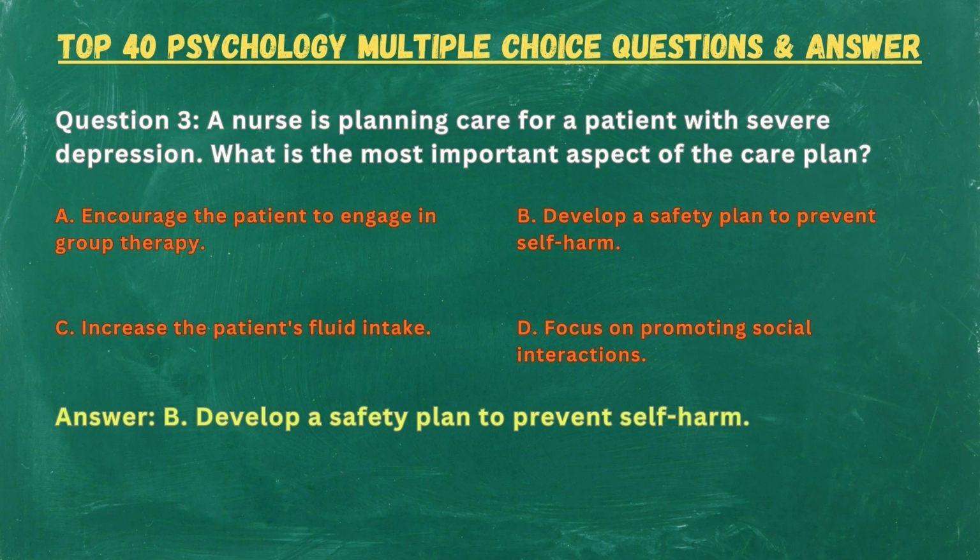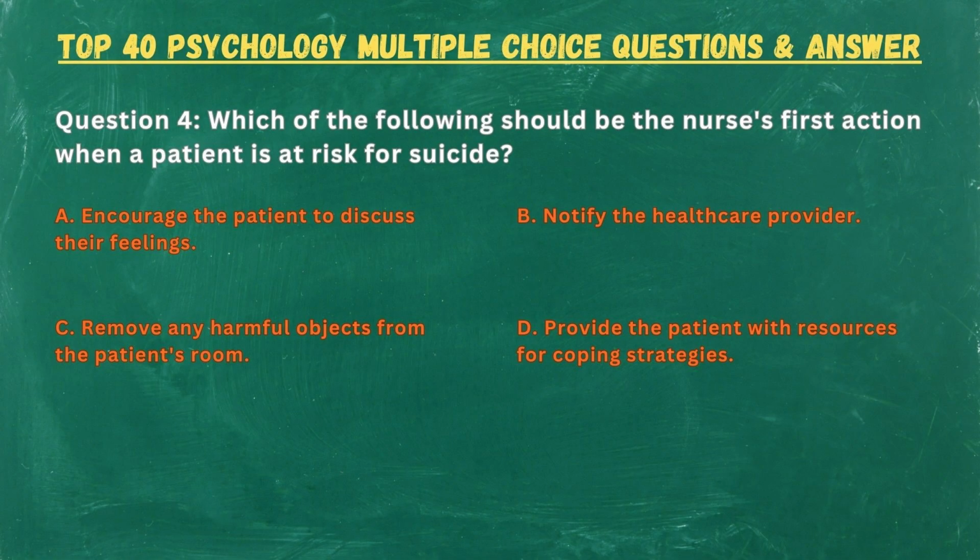Answer. B. Develop a safety plan to prevent self-harm. Question 4. Which of the following should be the nurse's first action when a patient is at risk for suicide? A. Encourage the patient to discuss their feelings. B. Notify the healthcare provider. C. Remove any harmful objects from the patient's room. D. Provide the patient with resources for coping strategies.